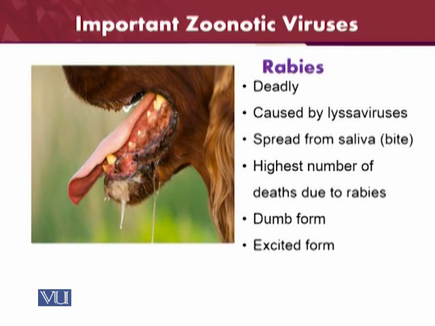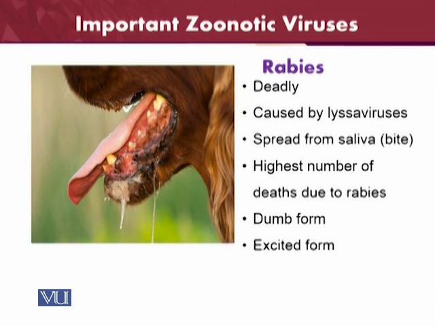Rabies is spread from the dogs, and dogs are the pets for the human beings. Dogs are present everywhere in the environment. They are present in our homes. They are always playing with the human beings. Therefore, a disease like rabies is very important from the human health point of view, from the zoonotic diseases point of view, because it is very easily transmitted from the animals to the man, because the virus is present in the saliva of the animals which are infected with the rabies.